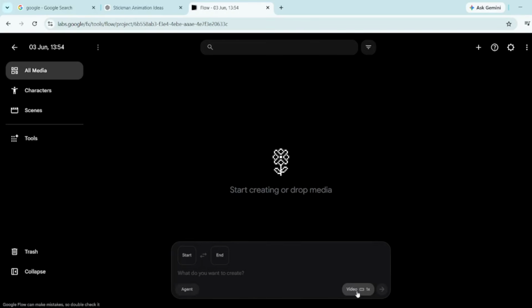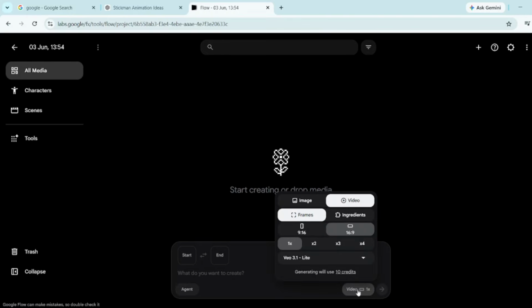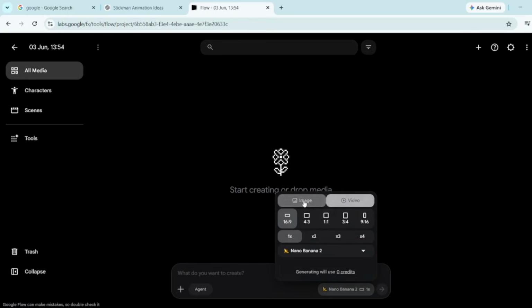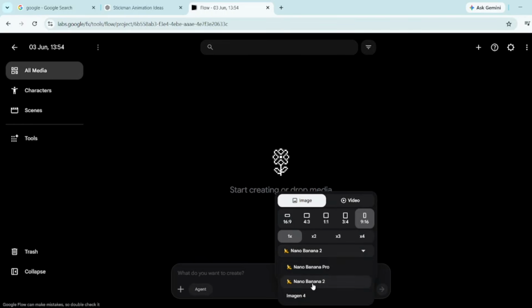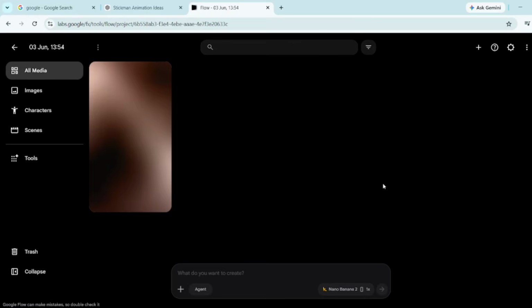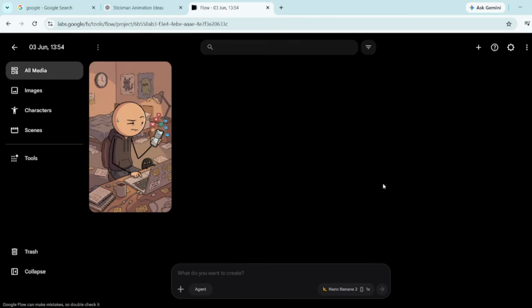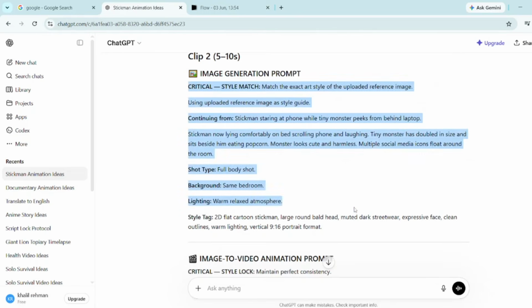Now, for this part, switch over to image mode. Then choose your aspect ratio. I'm going with 9:16 since I'm making a short form video, but you can also use 16:9 if that fits your style better. After that, pick your model. I'm using Nano Banana 2 for this one. Then hit generate. Now, once that's ready and you're happy with the result, head back to ChatGPT and copy the second image generation prompt.